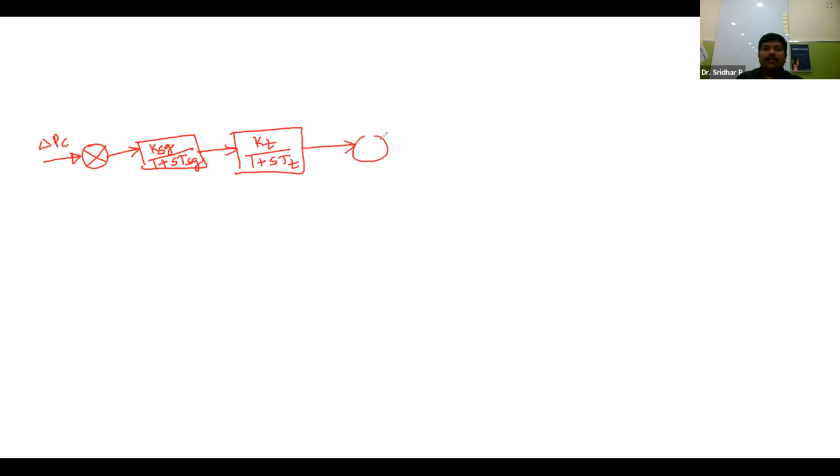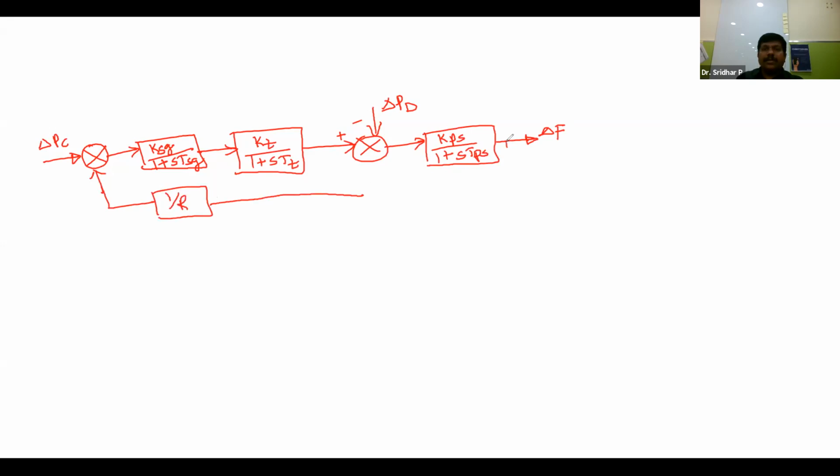And then this is minus, this is plus, this is the delta PD, the change in the load demand. Then we have the power system with time constant, KPS by 1 plus sTPS, and this is the delta F. From this summer, we have a speed regulation unit, which is 1 by R. Its output is connected back to the negative plate, and this is the positive plate. This signal here is delta PG.